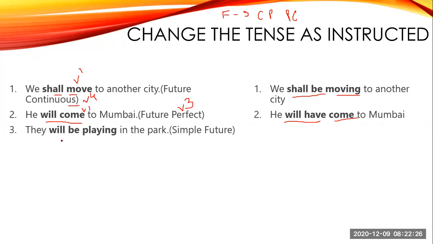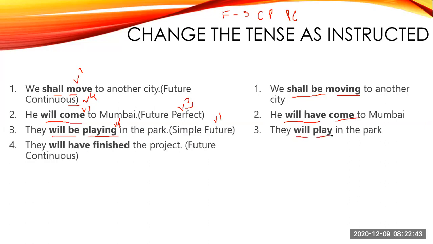Next, they will be playing in the park. So will be playing, this is your V4, this is your continuous tense. Okay. So we have to change this to V1 simple future tense. So playing will become play. So will play.